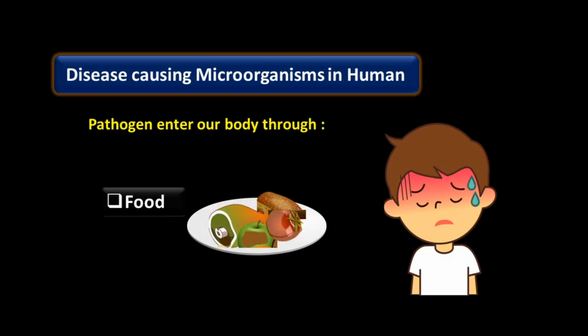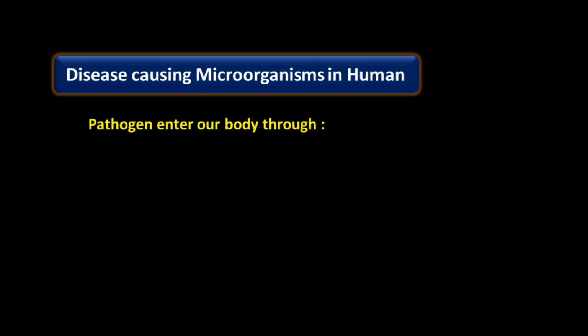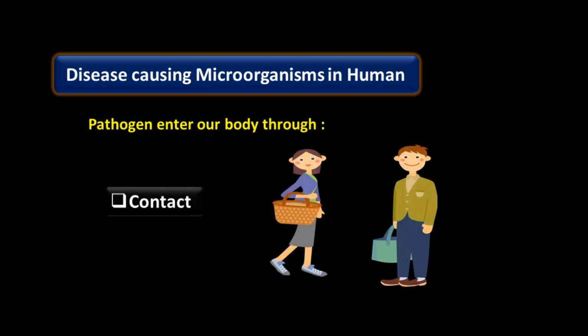Pathogens present in the contaminated food enter in the human body and cause different type of diseases. Next, pathogens enter in our body through contact. When a healthy person comes in contact with an infected person, the pathogens present in the body of the infected person transfer into the healthy person's body. So pathogen enters our body through contact.